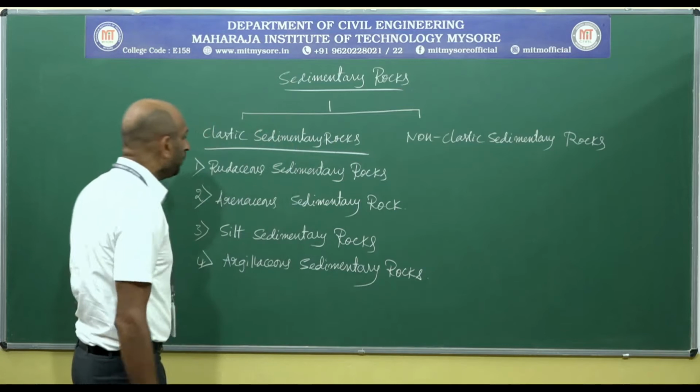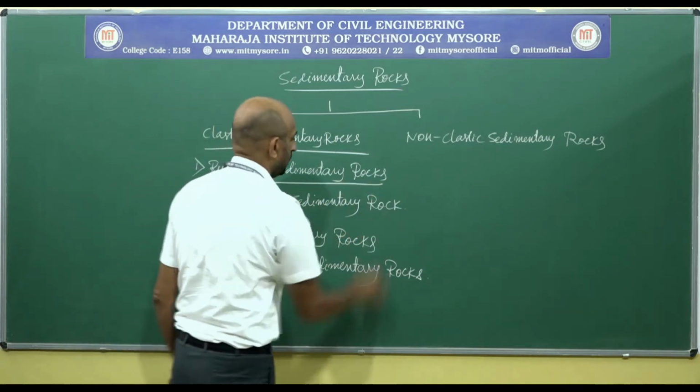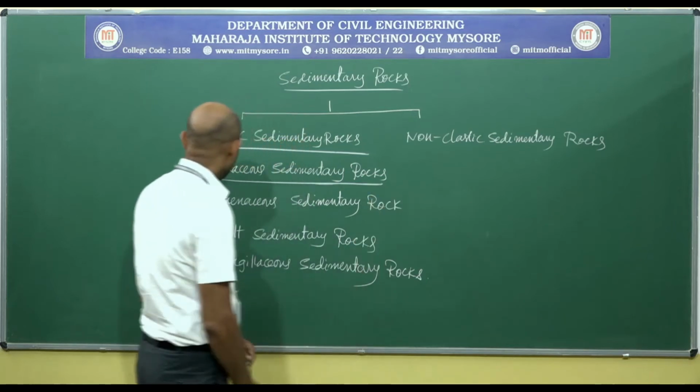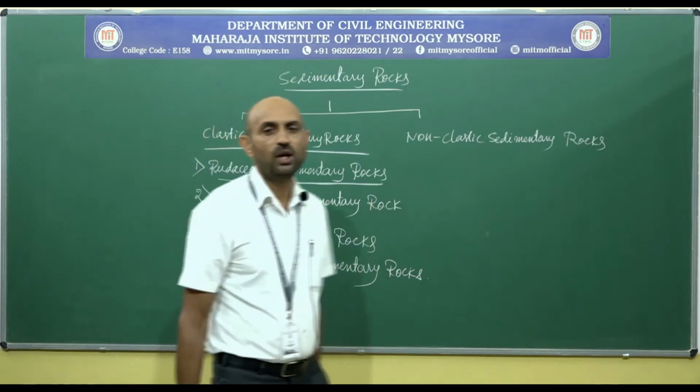Let us take one by one. The first one, rhodaceous sedimentary rocks. What are rhodaceous sedimentary rocks?